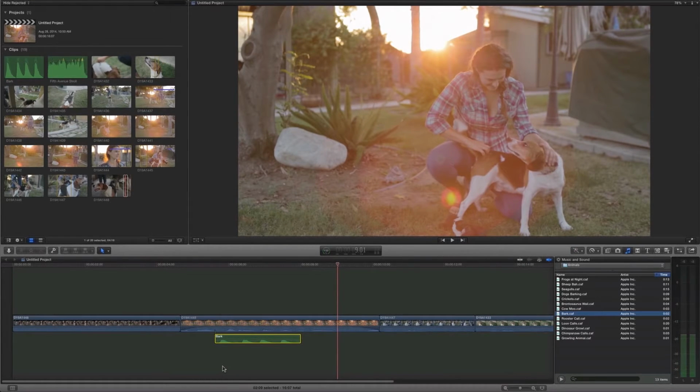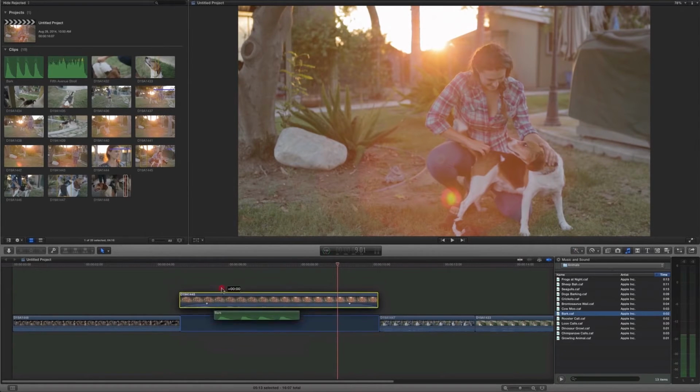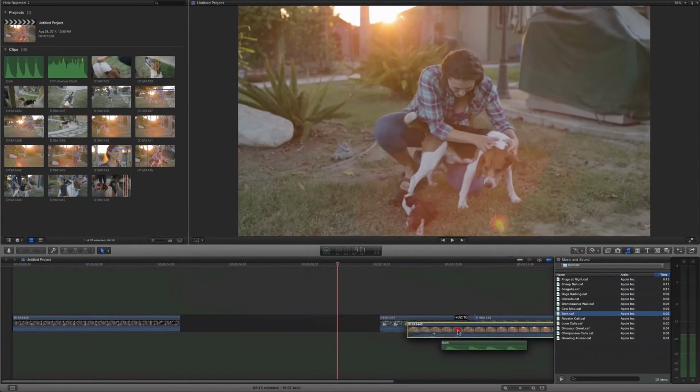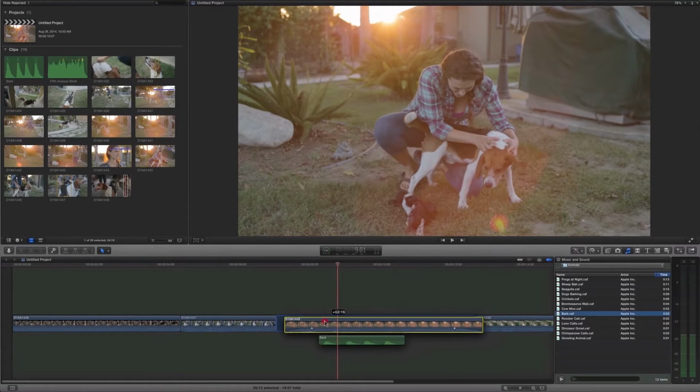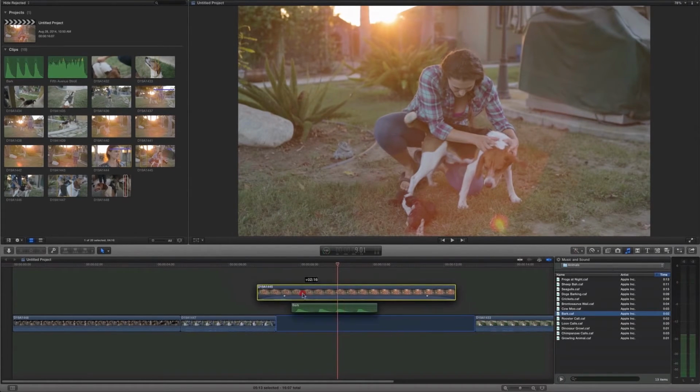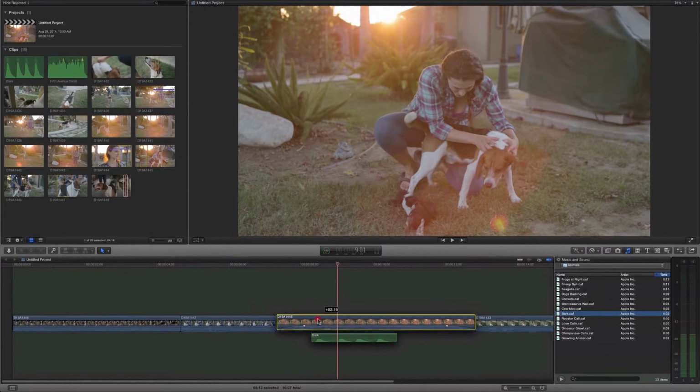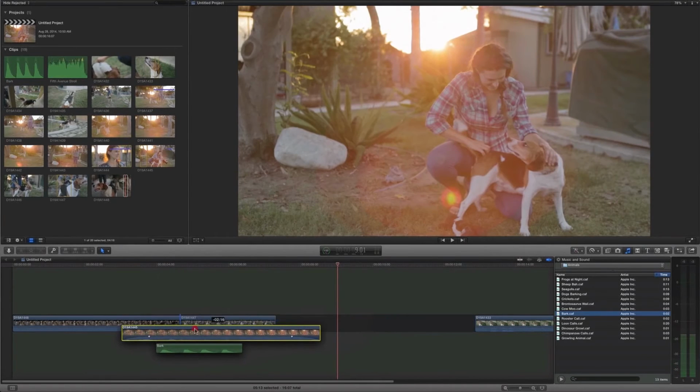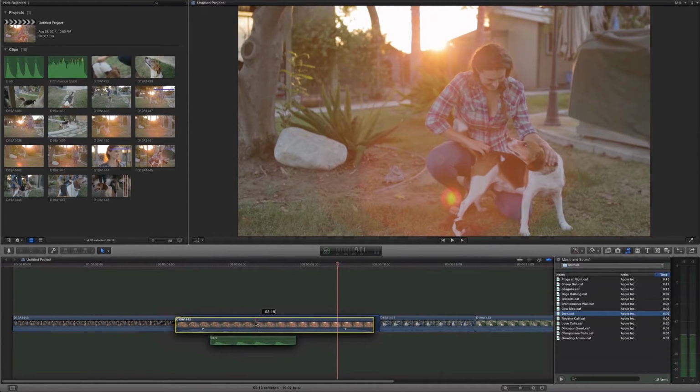Final Cut 7, and that is the idea of the magnetic timeline and connected clips. See, there's a little line connecting my sound effect to the clip I put underneath. Now, because the clip is the primary storyline element, if I click it and drag it around, that sound effect is going to come with it. And this would work if I had other videos tied to this or titles or anything like that. And you can see as I move it around, it adjusts all the other clips around it to avoid things like clip collisions that you would get in a more traditional NLE.